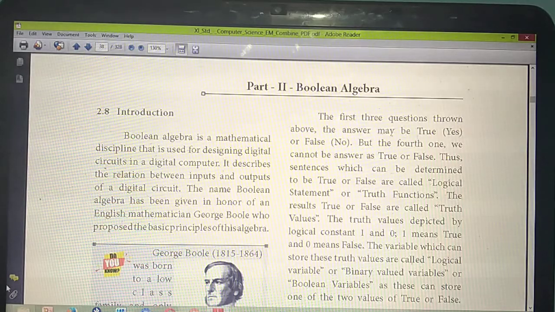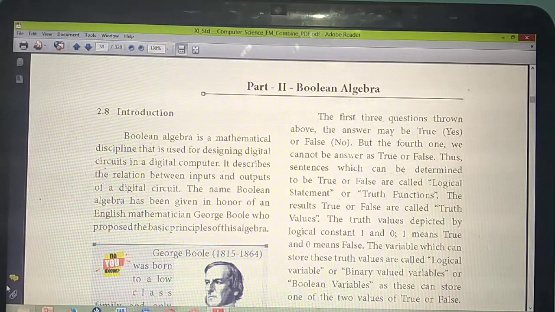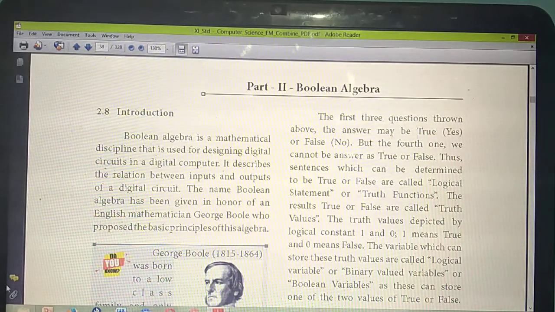Welcome to our today's online class, students. Already I said this chapter 2 is divided into 2 parts. In the first part you have studied entirely about problems: bits, bytes, conversions, numbers, types of numbers, conversions. The second part is entirely different from the first part. The second part of this chapter is Boolean algebra.